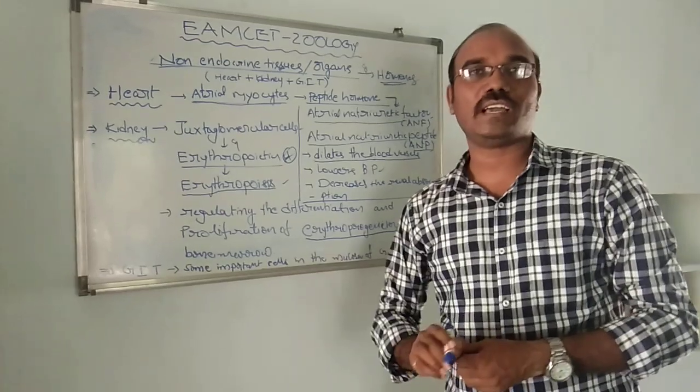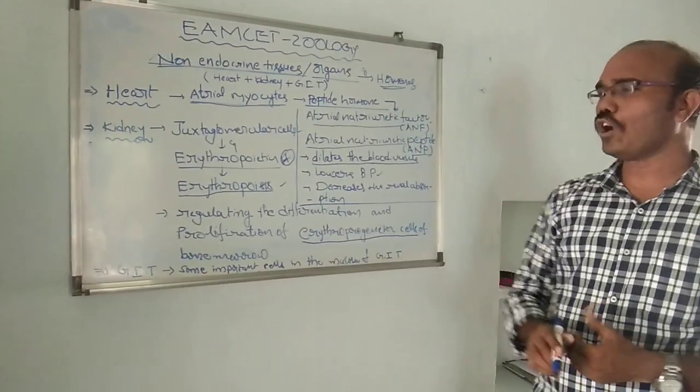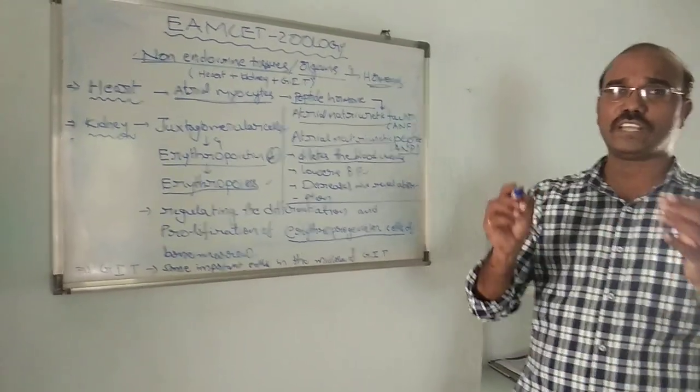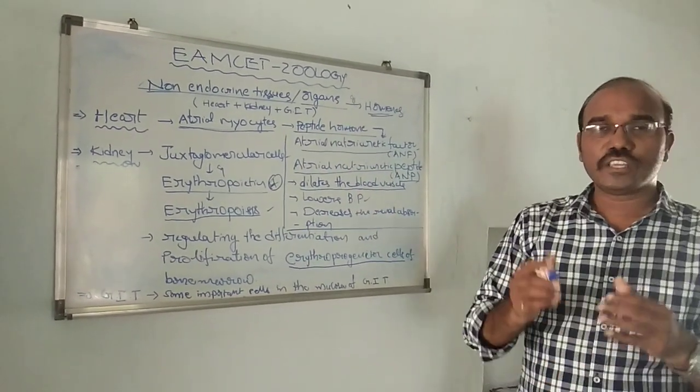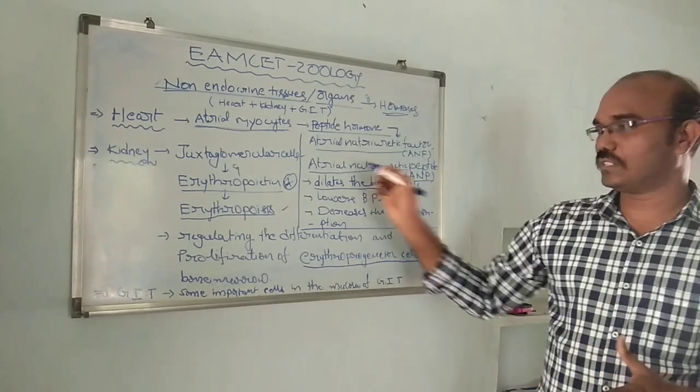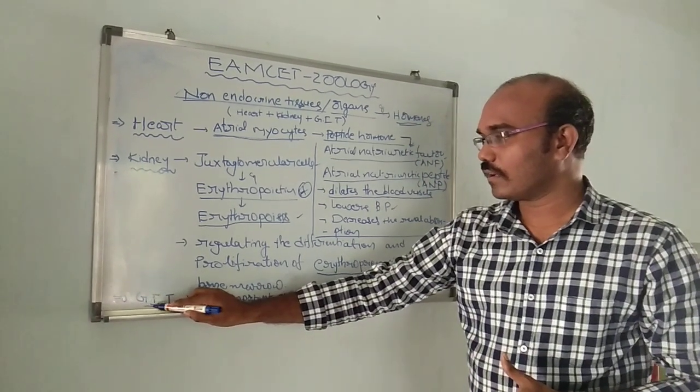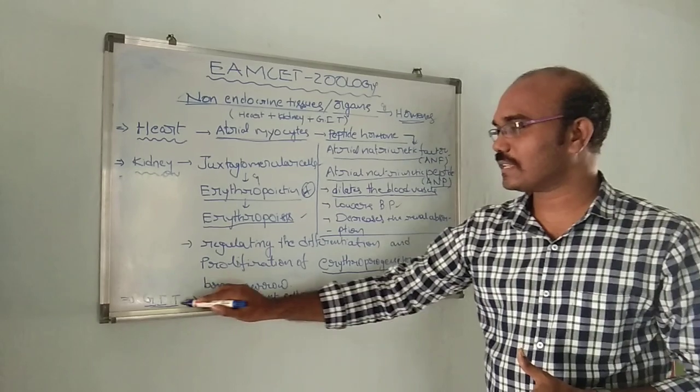Then coming to another non-endocrine tissue, the gastrointestinal tract.